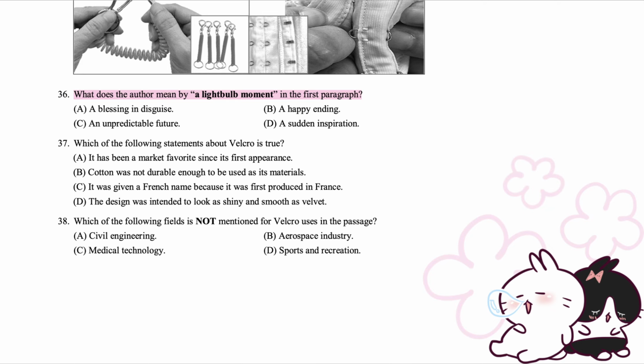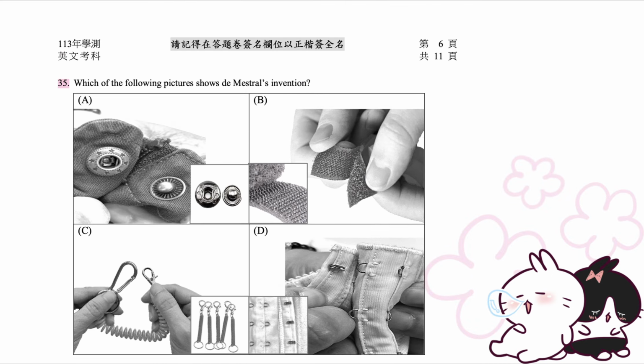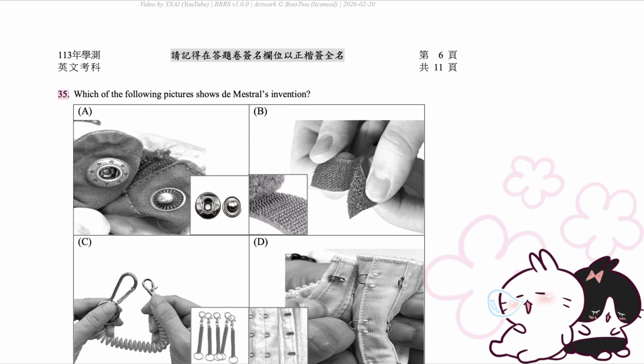36. What does the author mean by a light bulb moment in the first paragraph? A. A blessing in disguise. B. A happy ending. C. An unpredictable future. D. A sudden inspiration. 35. Which of the following pictures shows de Mestral's invention? A. B. C. D.